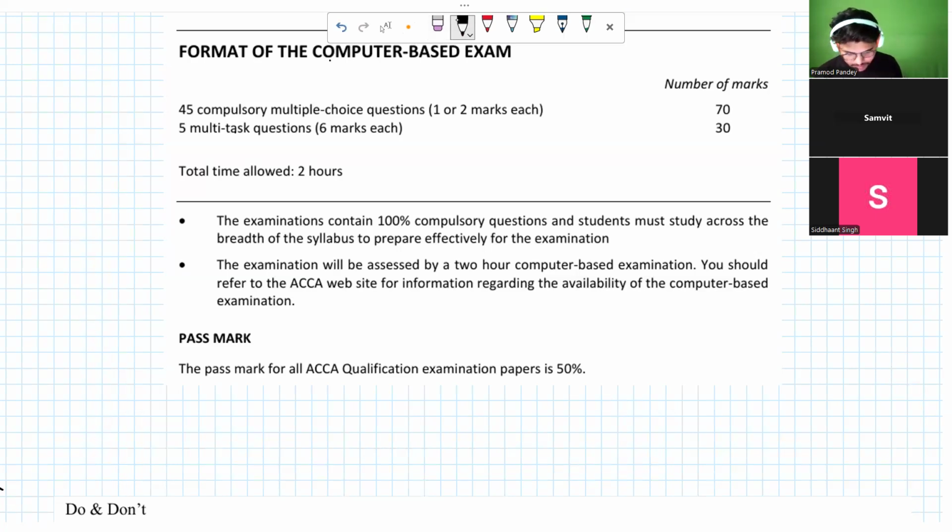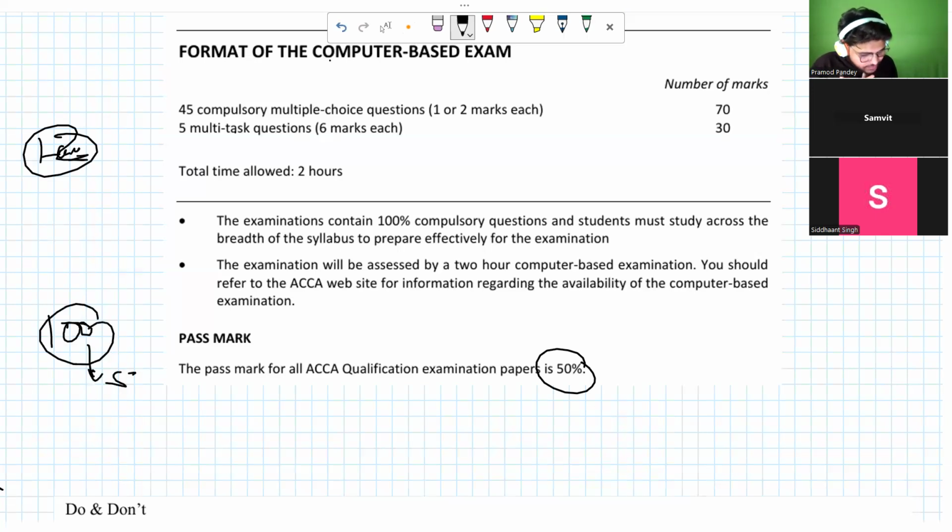So in your ACCA study material, there are subjective type questions, but we ignore them. Yeah, we have to ignore that for your law paper. I'm talking very specifically about the law paper. And you have to score 50% of the marks. That will be the passing marks across all of your ACCA papers, right? So do you need to pass a separate section for this? No. Out of the 100 marks that you're going to attempt, you have to ensure that you're getting at least 50, be it from section A, be it from section B.